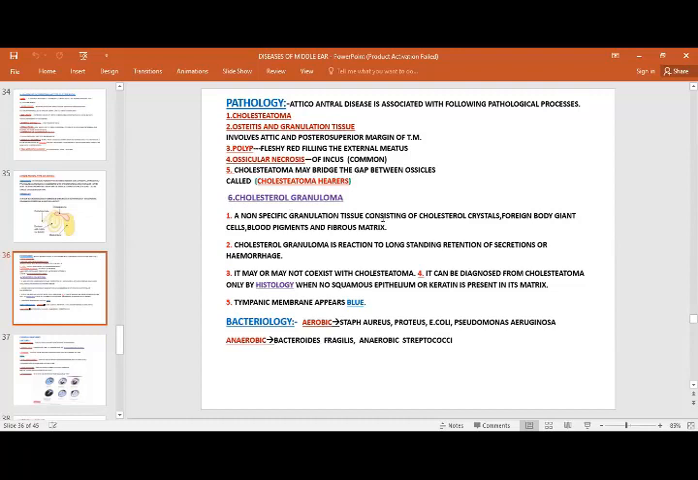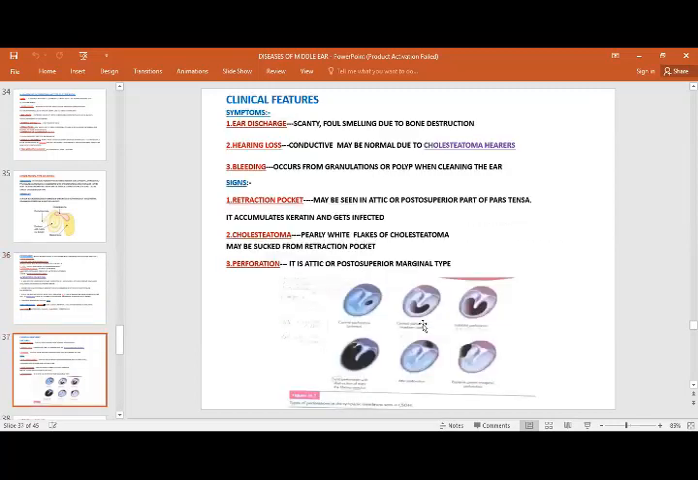What is cholesteatoma? We have already discussed cholesterol granuloma. Bacteriology you should know is Staph aureus, Proteus, E. coli, Pseudomonas. So what are the clinical features? The symptoms would again be ear discharge, which is scanty and foul smelling due to bone destruction. Whenever this scenario comes, you need to understand that these symptoms make the difference between the tubotympanic and atticoantral type of chronic suppurative otitis media.